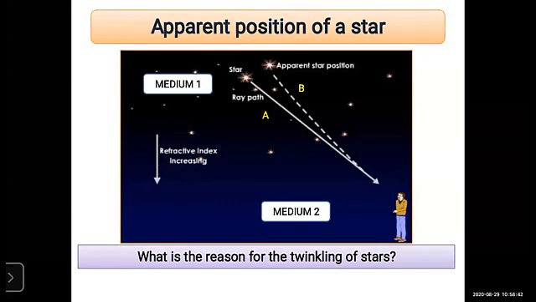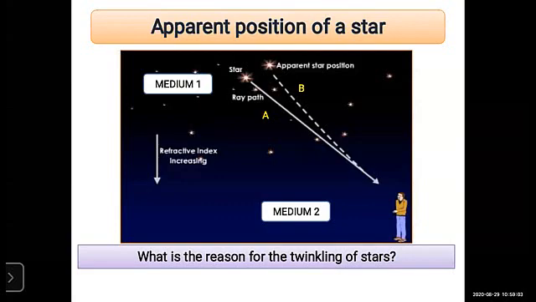And when light passes from rare medium to denser medium, what will happen? What is the first rule? When the light passes from rare medium to denser medium, the refracted rays always bend towards the normal.